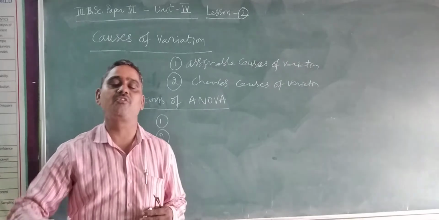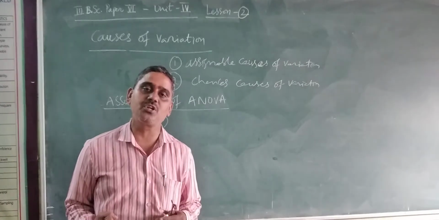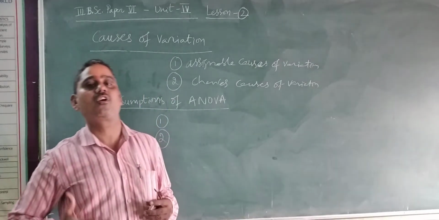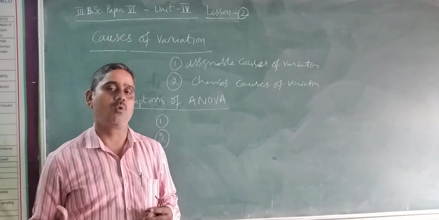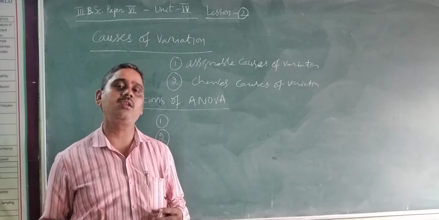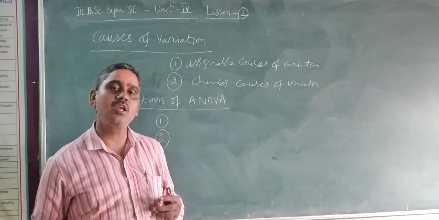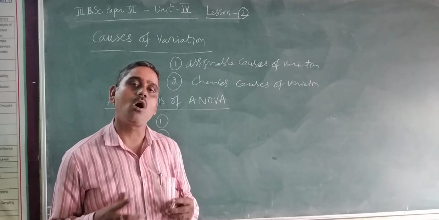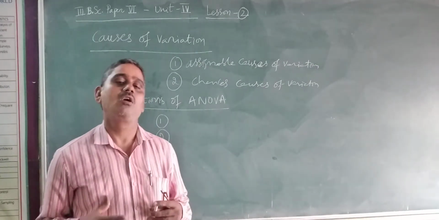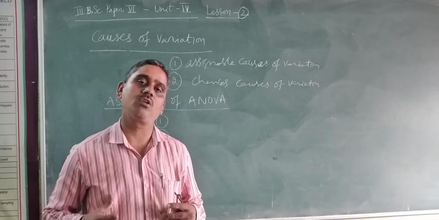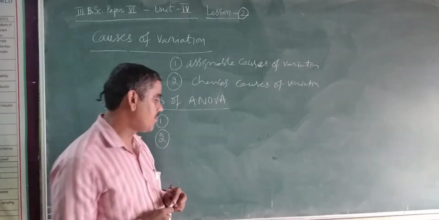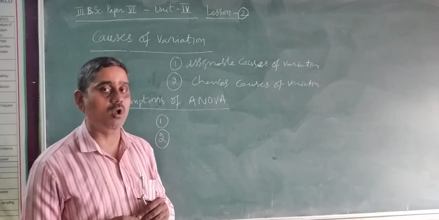So whatsoever observations, the independent observations we have drawn, must first of all be independent, and the parent population from which the observations are drawn is to be taken as normal.